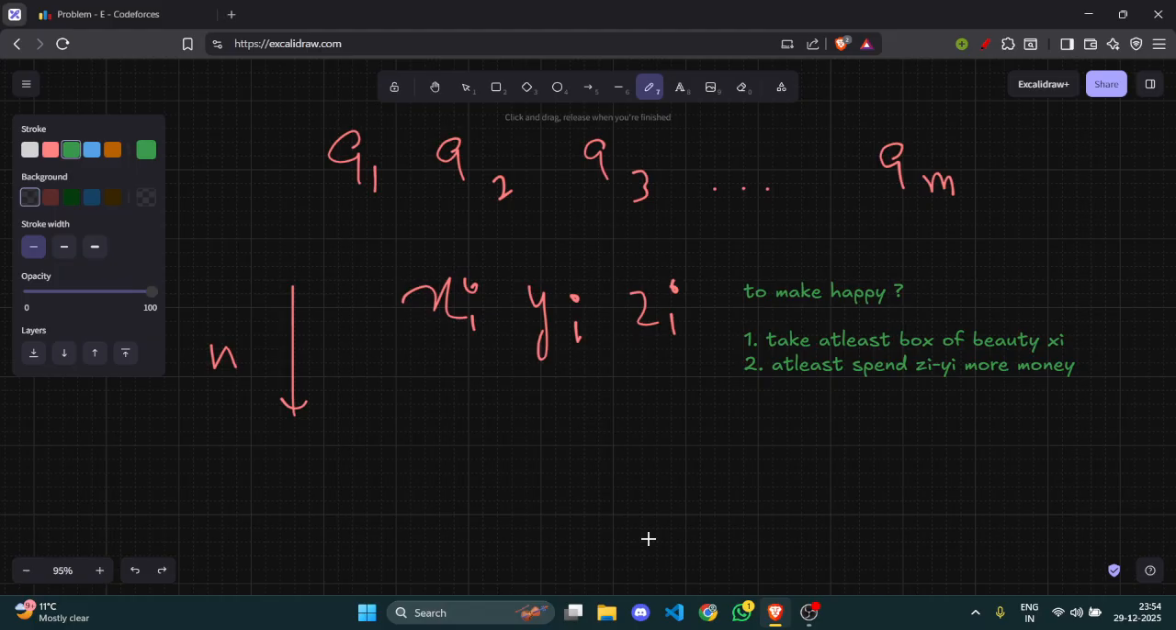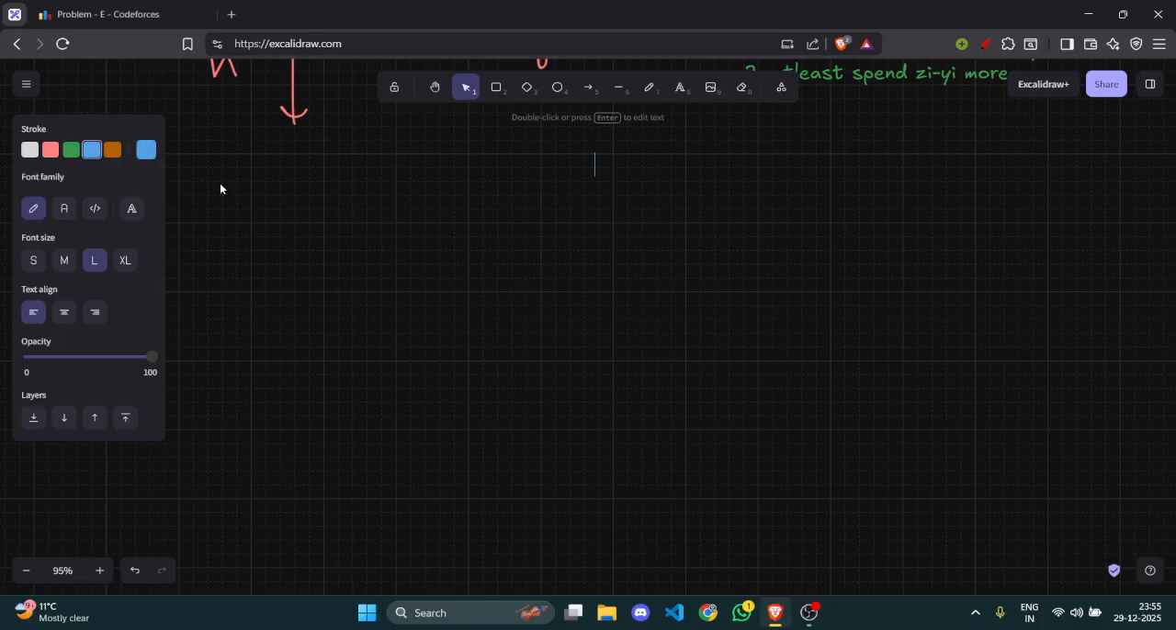Let's try to see whichever friends we can make happy with the boxes. If we are able to make someone happy with a box, then why should I spend money? Because boxes are free, but they are limited. If I can make a friend happy with a box, I would try to make them happy with a box only, not by spending more money. But the problem here is, what is the greedy choice?